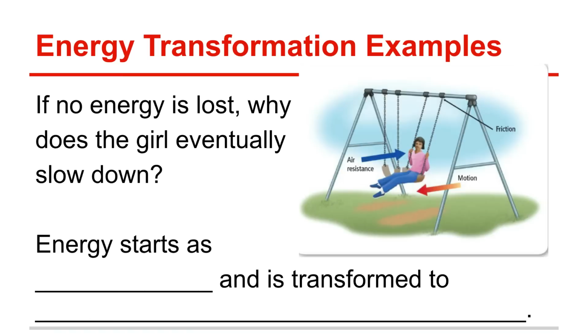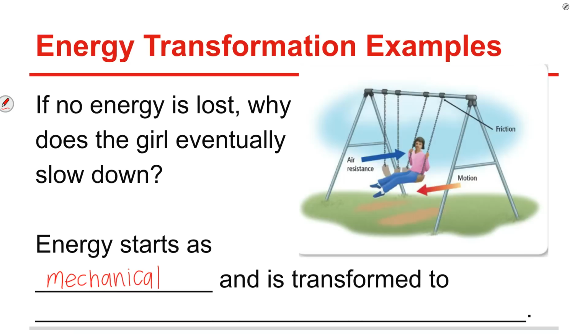So here's my question for you. If no energy is lost, so remember, law of conservation of energy, why does the girl eventually slow down? So if you swing and you don't keep pumping, you don't keep putting energy in with your legs, why do you eventually slow down and stop? So the energy starts as mechanical. We're moving back and forth. We've got our potential and our kinetic.